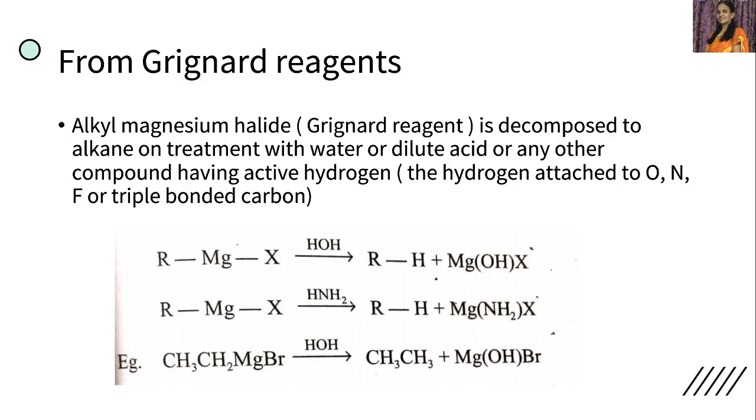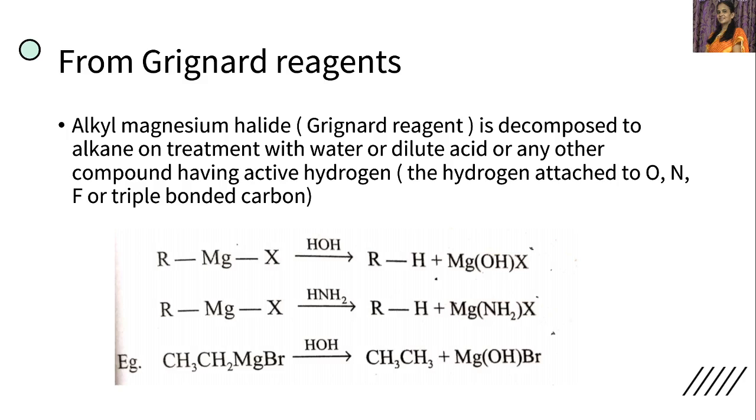So, when this alkyl magnesium halide is decomposed to alkane on treatment with water or dilute acid or any other compound having active hydrogen. Active hydrogen means the hydrogen which is attached to oxygen, nitrogen, fluorine or triple bonded carbon. So active hydrogen is present there.